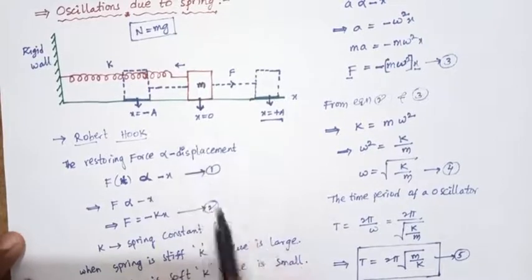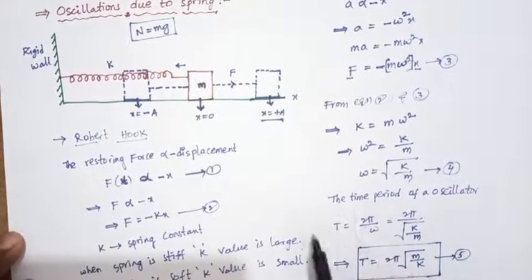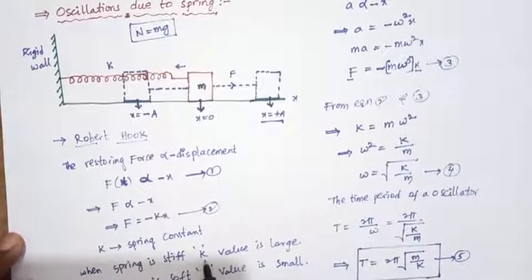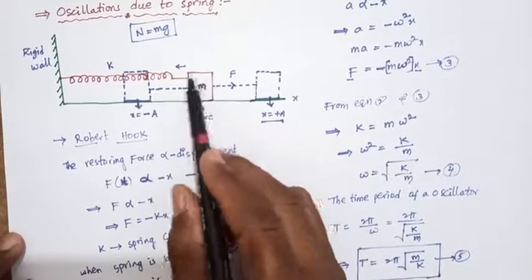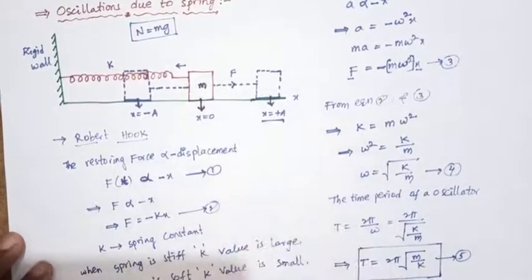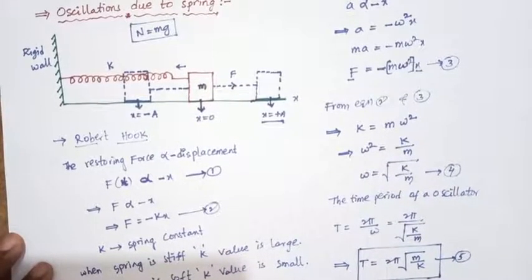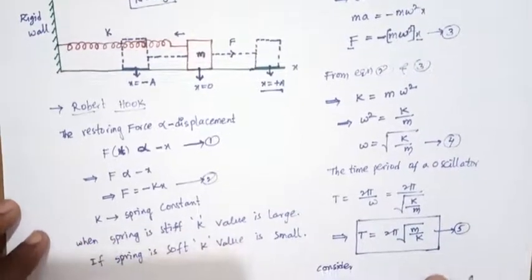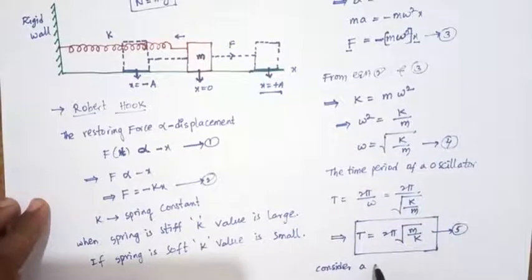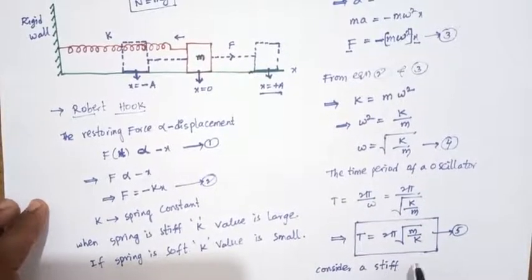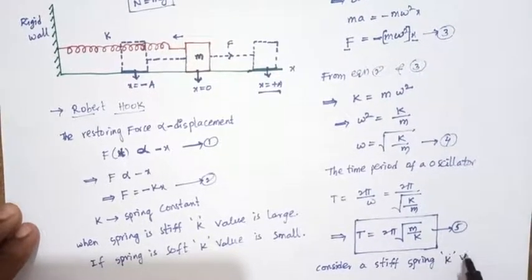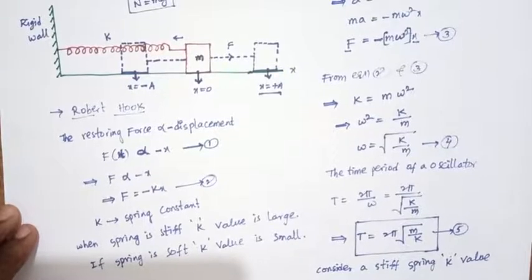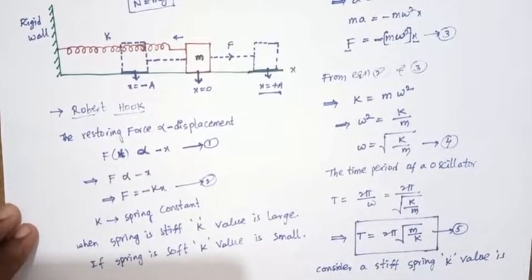A stiff spring has a large k value, so the k value is large.